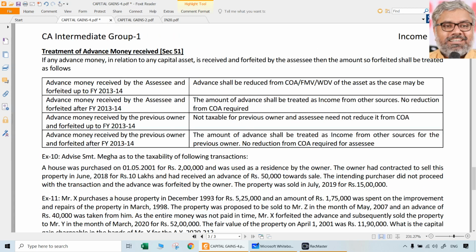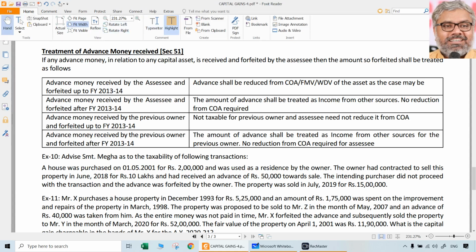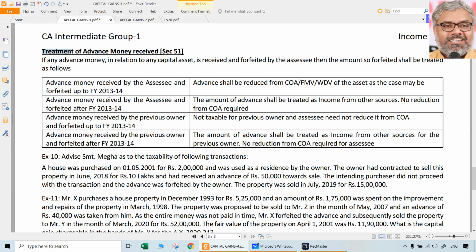Now let us move on to section 51. This is also an important aspect. Generally any item can be there in any question. What can happen here is, sometimes the SSE might have negotiated the sale of the asset long back, and the buyer might be interested.